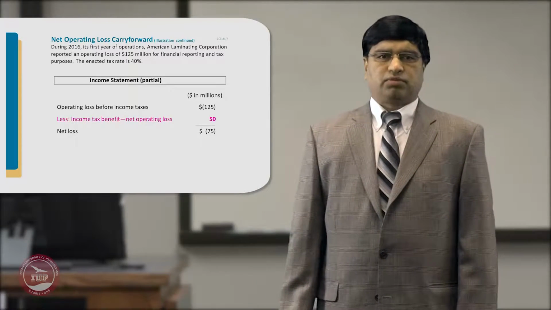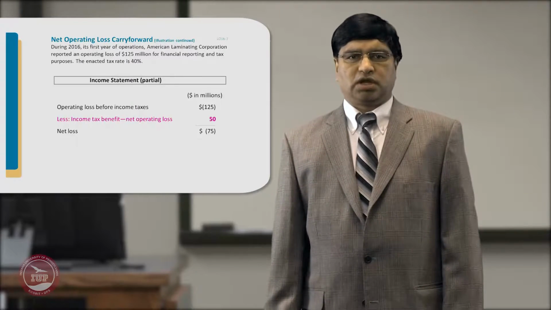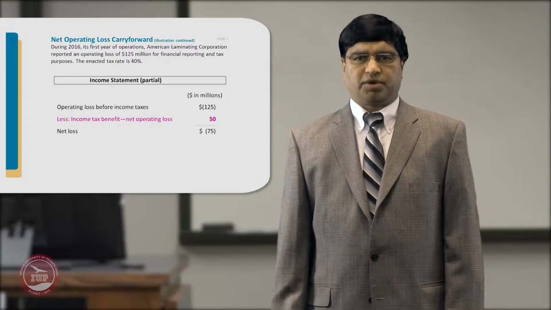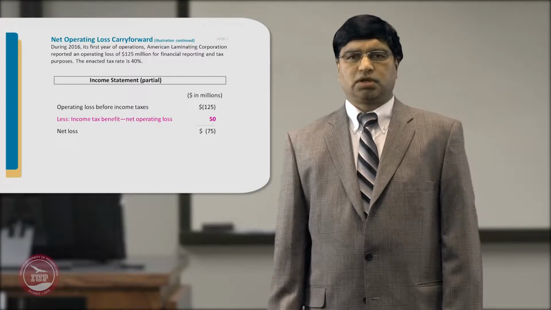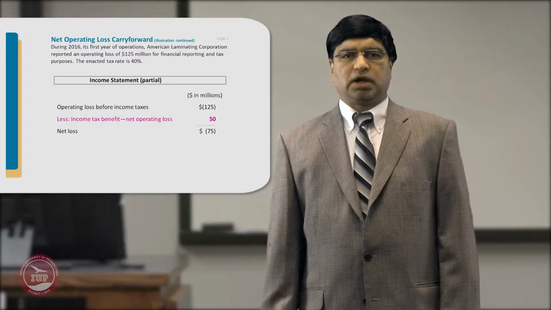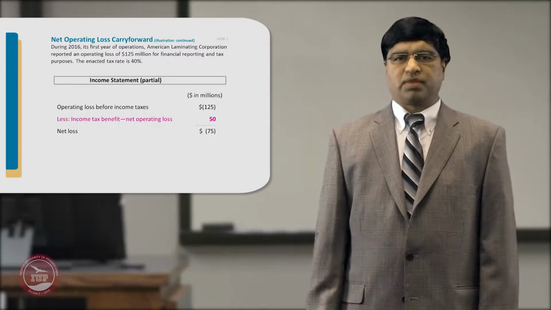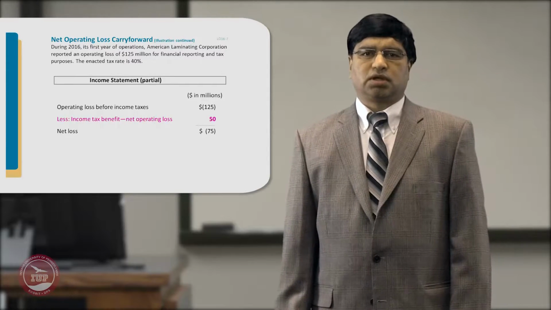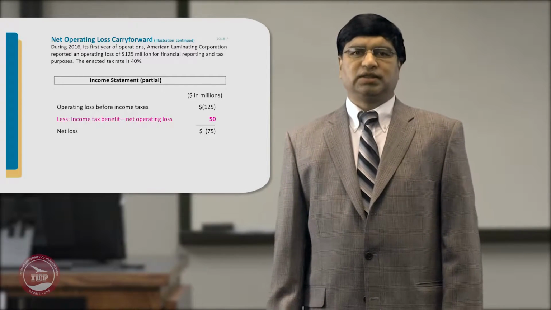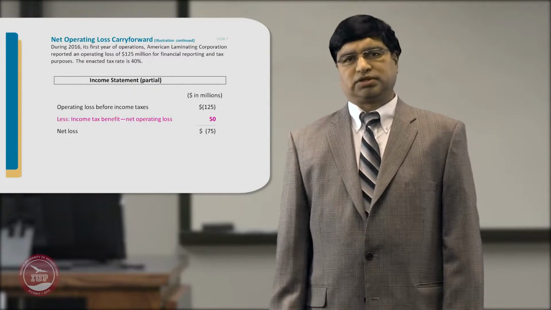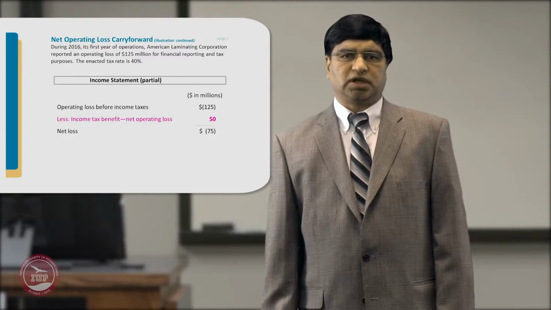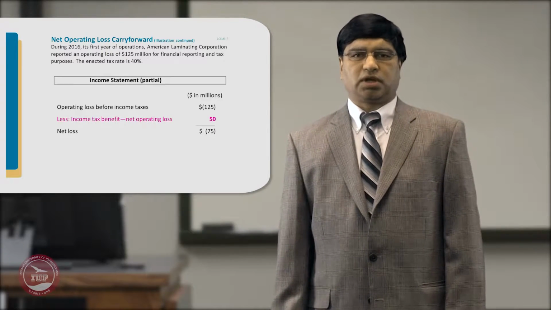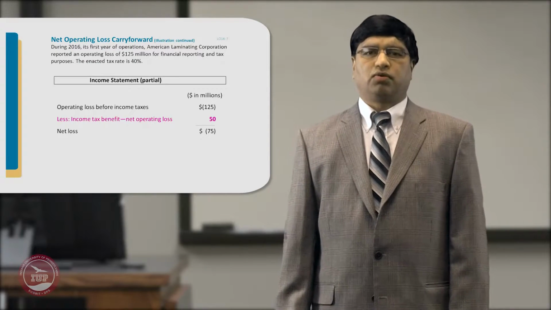At the same time, you generate an income tax benefit from that operating loss of $50 million. Please note that the benefit from the operating loss is recognized in the year in which the loss takes place. So in 2016, this $50 million will need to be recognized. What does that mean?